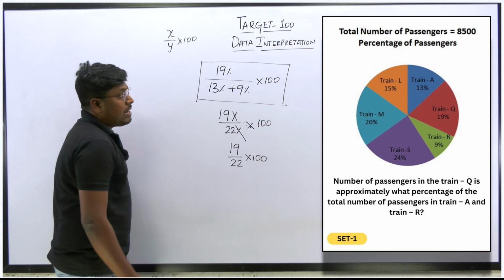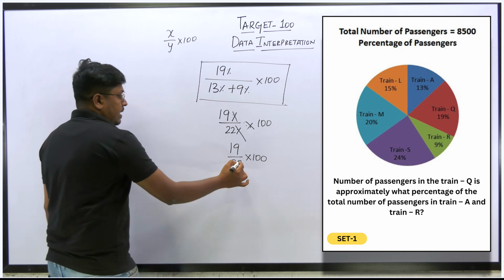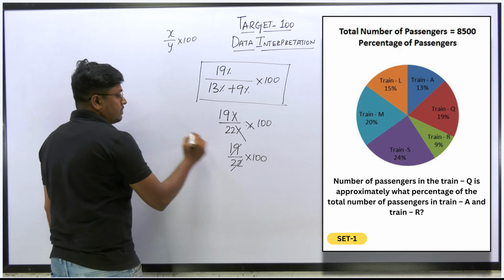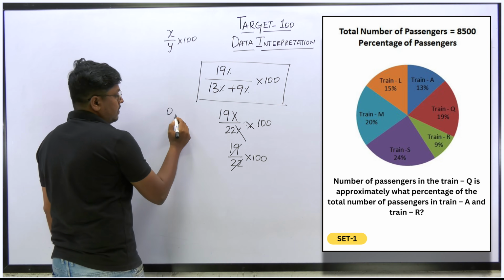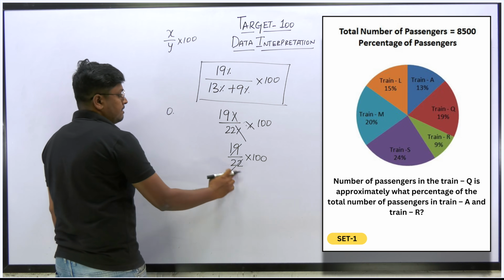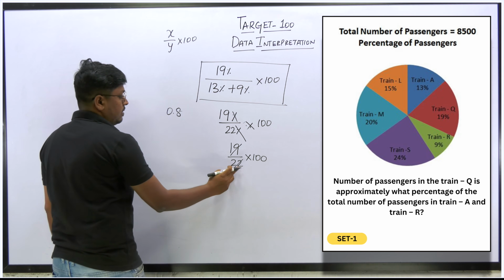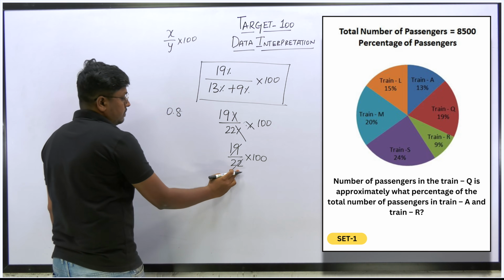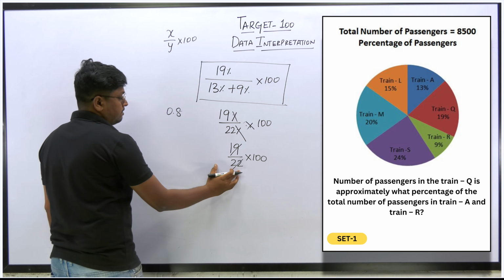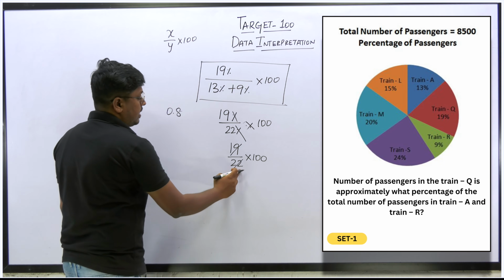So our target is to find an approximate value, right? Okay, so we can cancel it. 5 twos are 10, 11, 110.